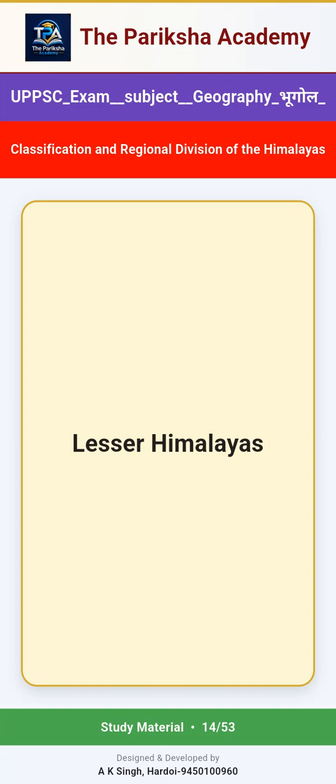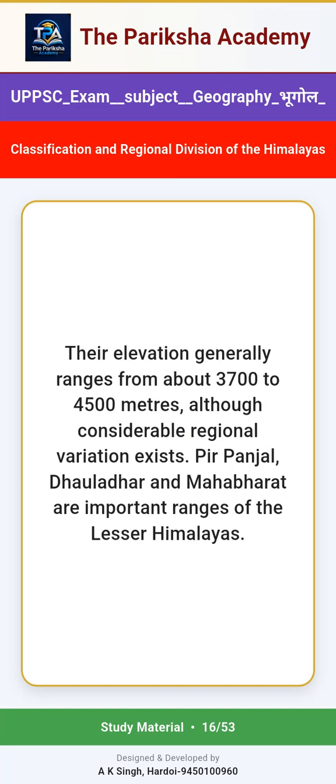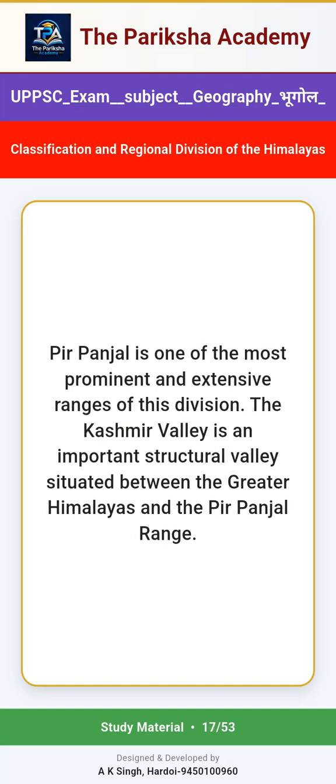Lesser Himalayas. The Lesser Himalayas are also known as Himachal or the Middle Himalayas. They lie between the Greater Himalayas in the north and the Shivaliks in the south. Their elevation generally ranges from about 3,700 to 4,500 meters, although considerable regional variation exists. Pir Panjal, Dhauladhar and Mahabharat are important ranges of the Lesser Himalayas. Pir Panjal is one of the most prominent and extensive ranges of this division.